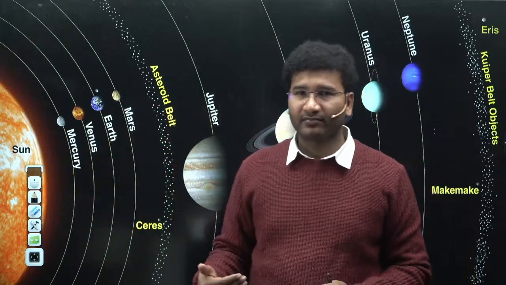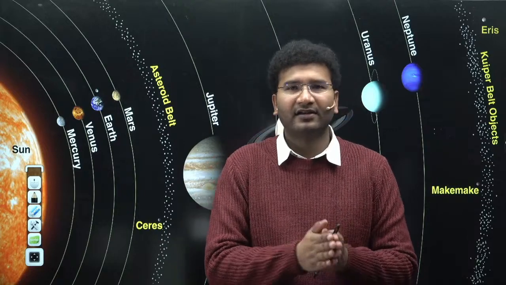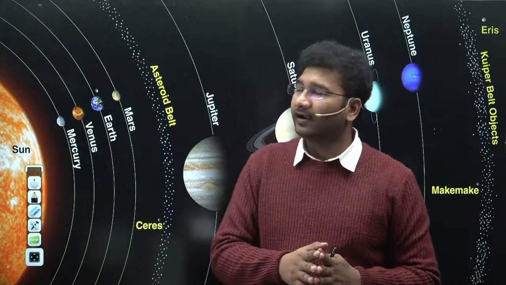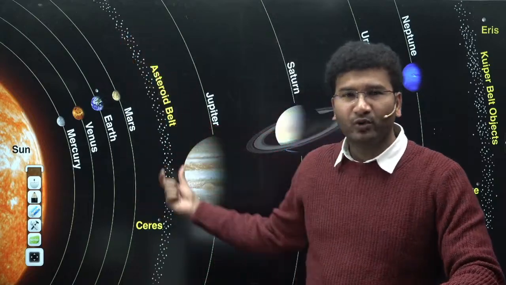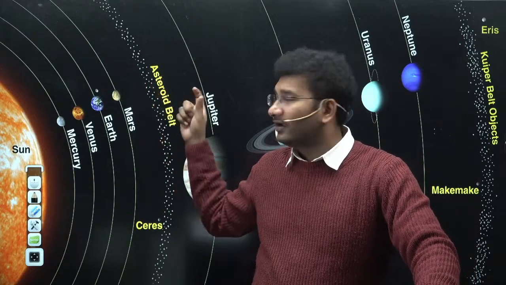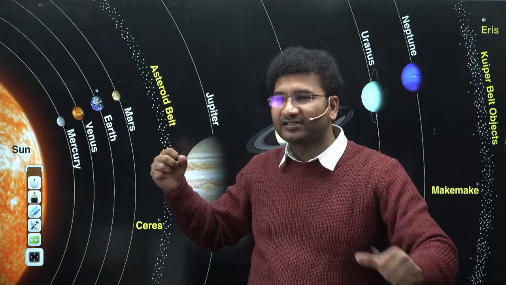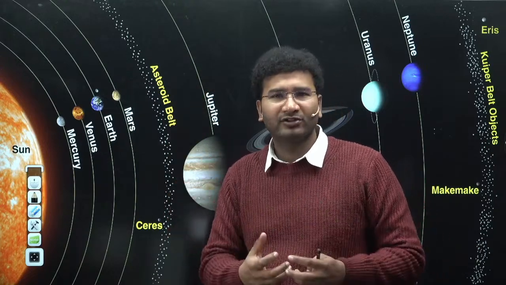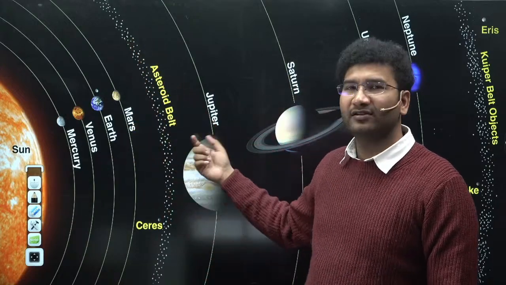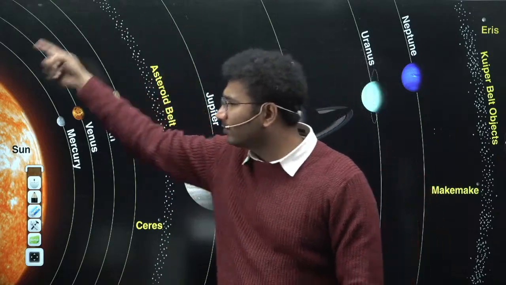When these asteroids come onto the surface of the earth with varying sizes, they have different names. We studied this yesterday too: what is a meteor, what is a meteorite, and what is a meteoroid. And why was the asteroid belt formed? I told you earlier there used to be celestial bodies here, and in this belt some celestial bodies bombarded with each other. Because of that, tiny particles, as compared to other celestial bodies, are moving in this belt, and they also orbit around the sun.